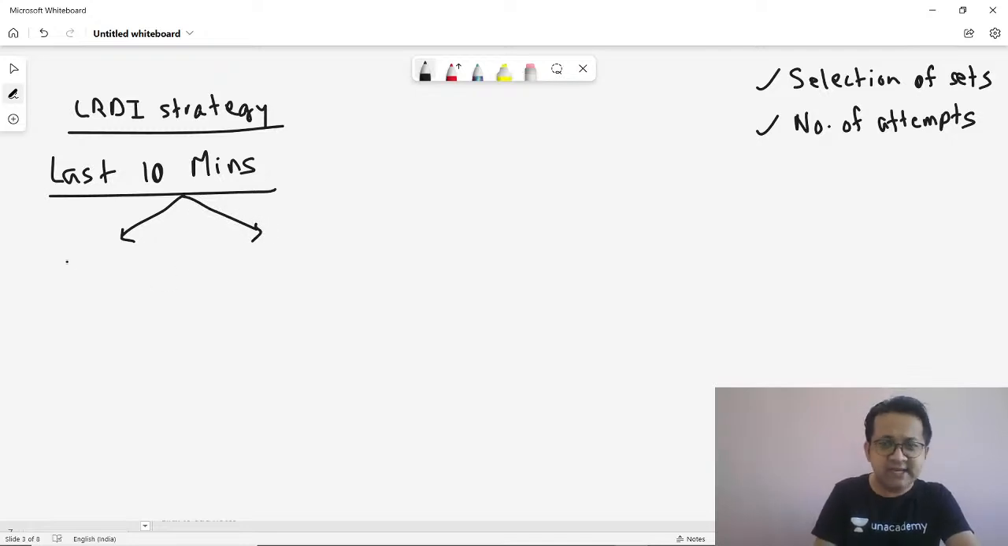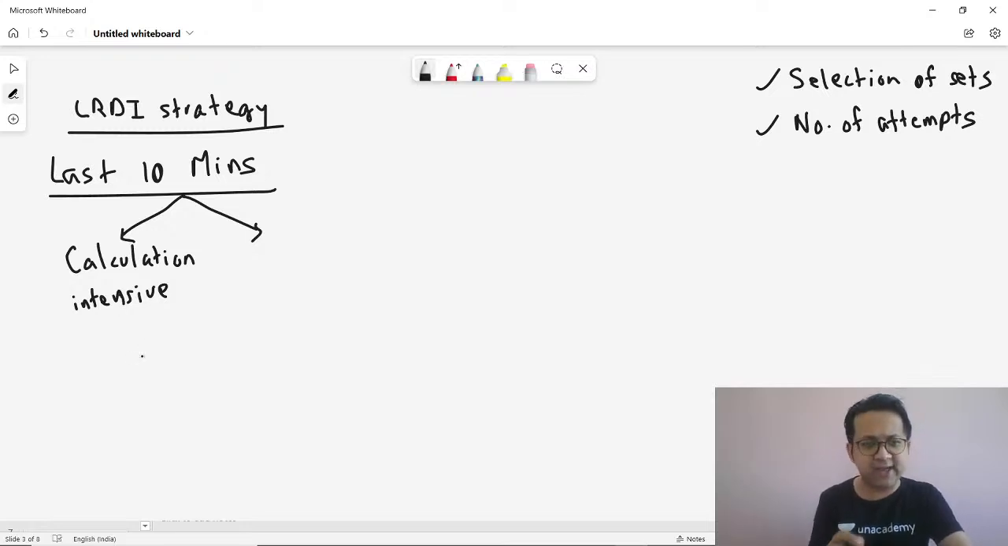In the last 10 minutes, solve questions which are calculation intensive. Any question which you think requires a lot of calculations, you might want to attempt in the last 10 minutes. Why? Because calculation doesn't involve the use of your brain too much. It involves the proper usage of the calculator, and even under a lot of pressure, there are very high chances that you will get it correct, because this is just a manual process of addition, subtraction, division, multiplication. This is one way: calculation intensive.